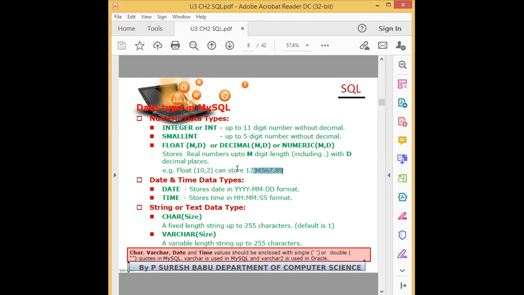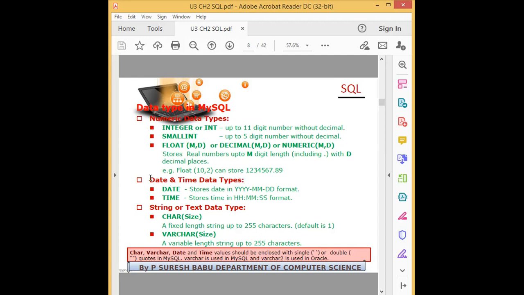Total length is 10, and 2 represents the decimal places. This is how we should give it for float. So m comma d: m is the total length, d is the number of decimal places. That will round off the value.